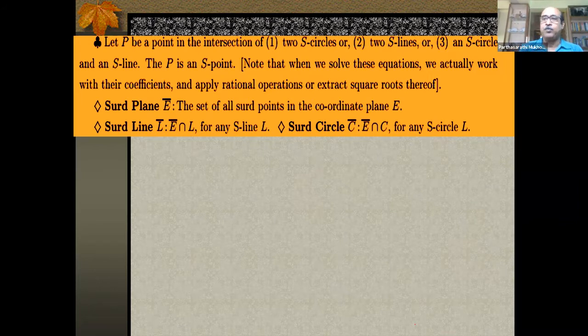Try to appreciate that if you have a non-third point plotted on the ordinary plane, and you take the equation x equal to a non-third, that line, then on that whole line not a single S point will be there, because an S point requires both coordinates to be constructible. I have taken x equal to some alpha, where alpha is a non-third. Then on the whole line x equal to alpha, there is no third point.